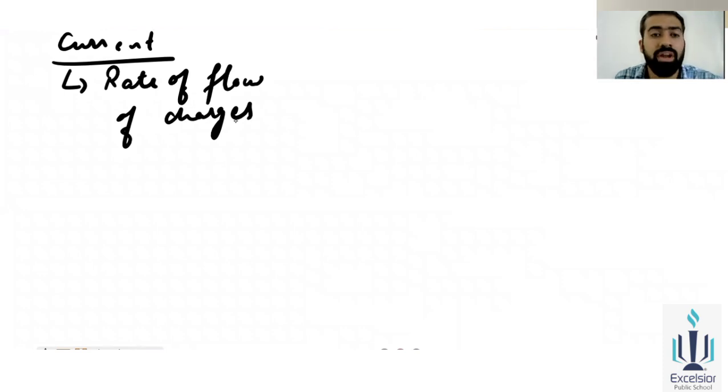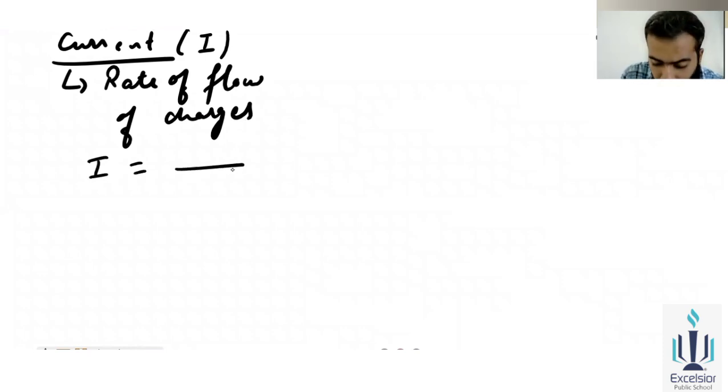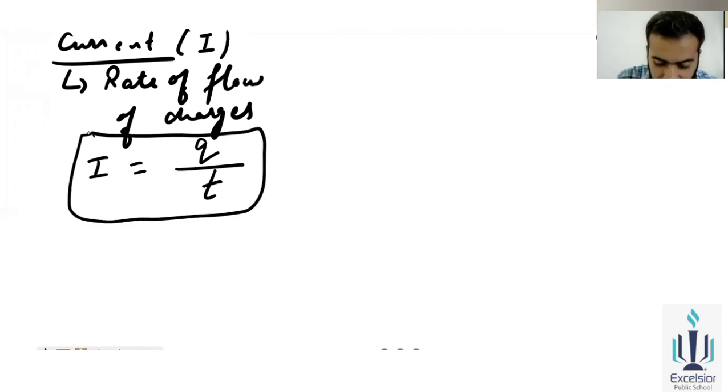Whenever there is the phrase "rate of", that means you divide by time T. And you know current is denoted with I, capital I or small i. So I is equal to... whenever the word "rate of" comes, you divide with T, the time. What do you divide? The flow of charges, that will be represented with Q. So Q is your charge, T is your time, and I is your current. That is the expression, or the definition of the current, that is the rate of flow of charges.